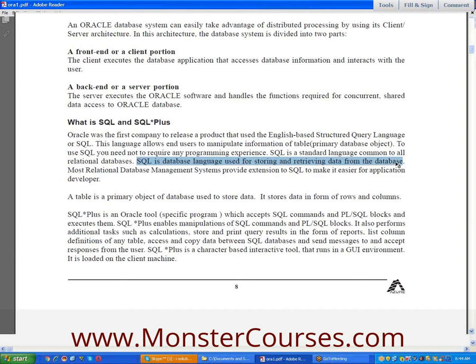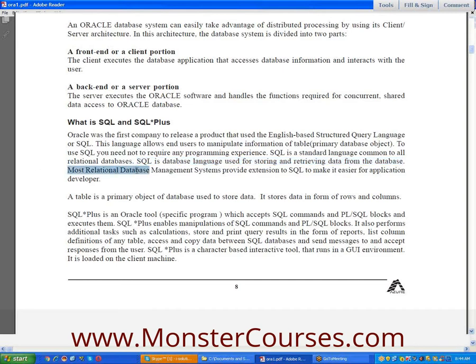Using SQL, we can store the information into the database. We can retrieve the data from the database, meaning selecting the data, inserting the data, deleting the data, copying the data, dropping the data, updating the data. We can do anything.